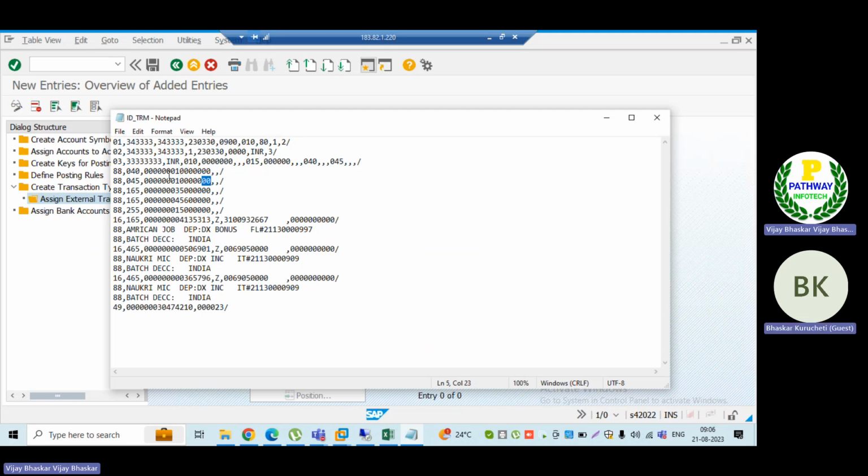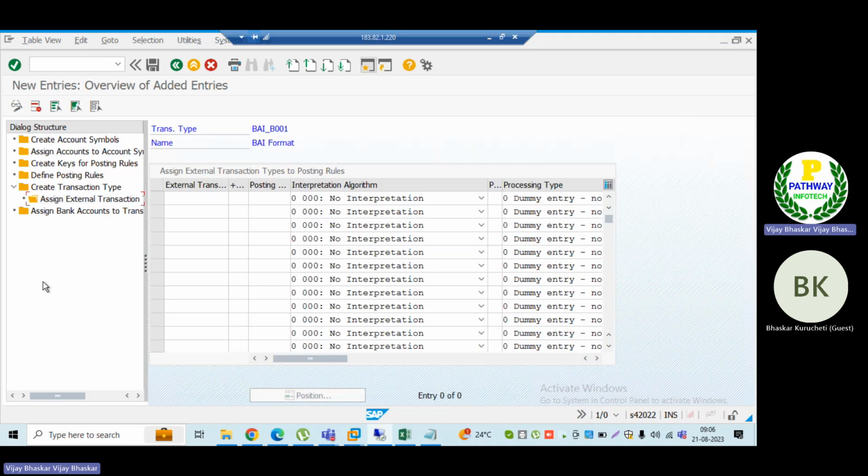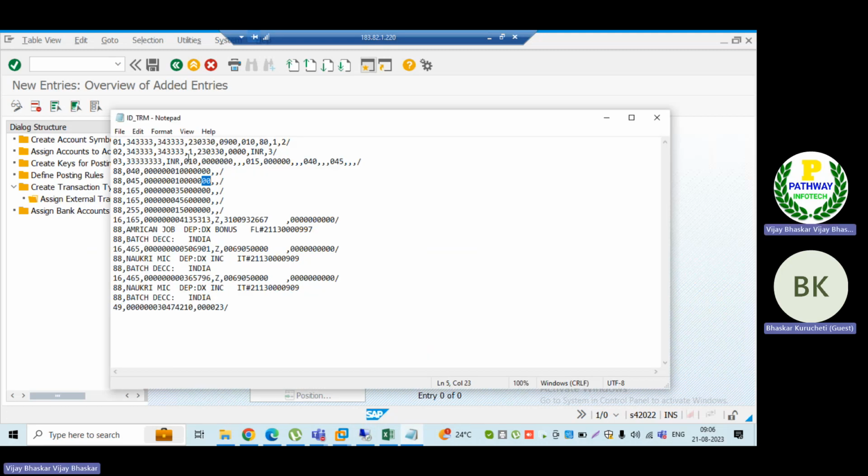Then 40 and 45 I am using for opening and closing. Okay, you are using 040 and 045, sir. Yes, sir. So you mean to say in our file format there are zeros, 010, that means they are not considering, hence you are considering Z40. Exactly. Okay, fine.